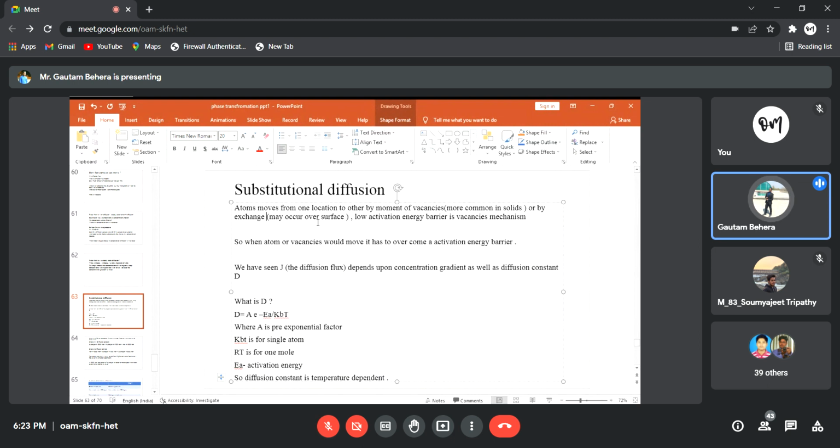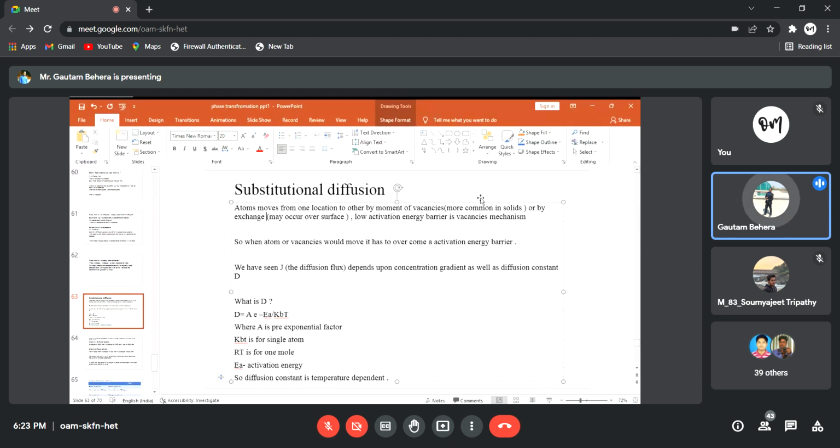But which one is easy to see is the diffusion of vacancies, actually. So vacancies, you know that vacancy is the empty sites where no atoms will be there. If vacancy will move to the atom, so atom will move towards vacancy, right? Just opposite direction. So if vacancy is moving in the material, that means atom is also moving, right? So vacancy mechanism is prominently seen in the substitutional diffusion mechanism, basically, right?